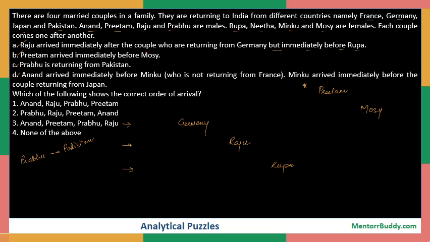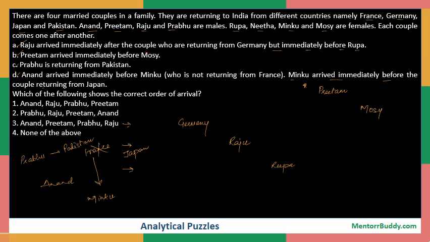The next line says Anand arrived immediately before Minku. That means Anand arrives before Minku. And Minku does not come from France. Minku arrived immediately before the couple returning from Japan. So if here is Minku, she arrives before the couple coming from Japan. So this is what is given in the question.